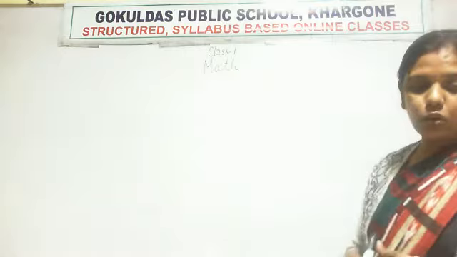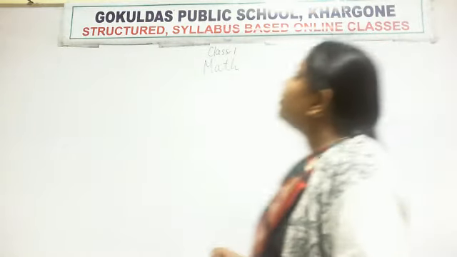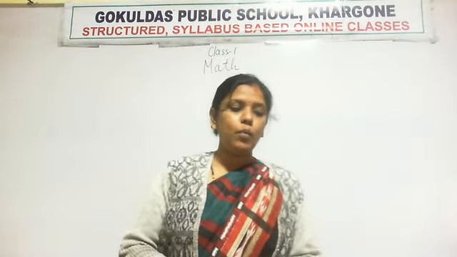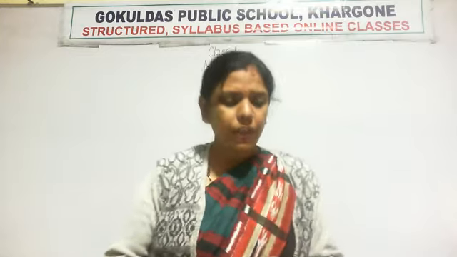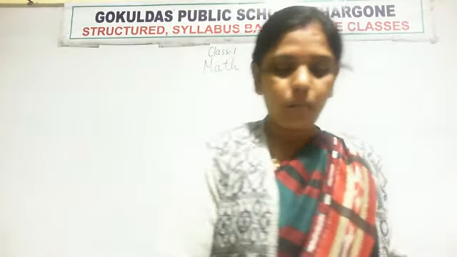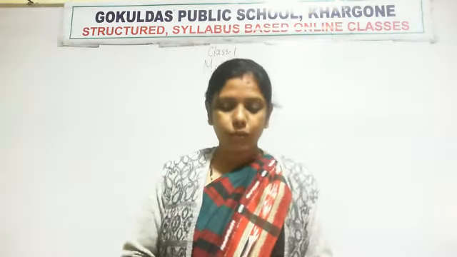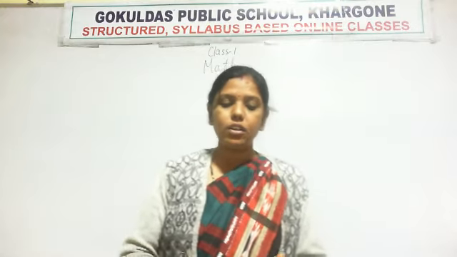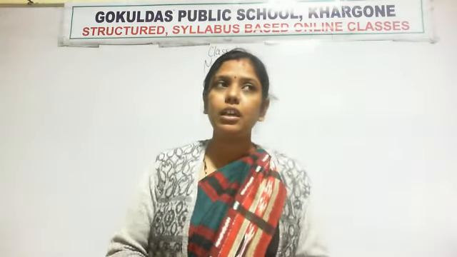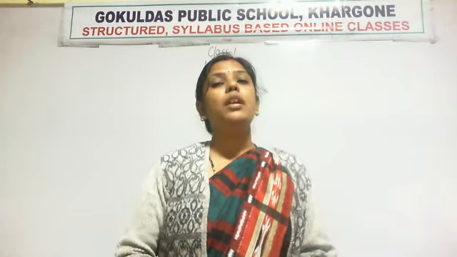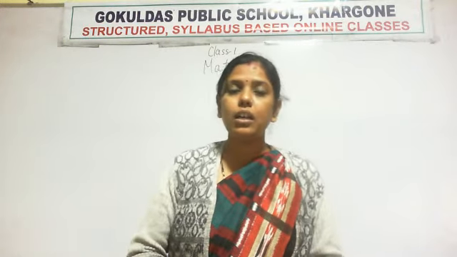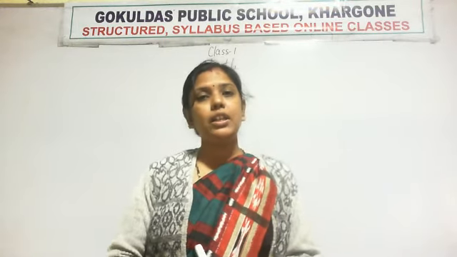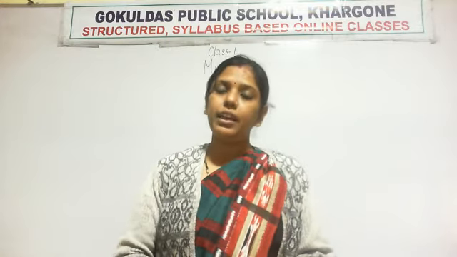So today we are going to start a new chapter, addition and subtraction up to 99. So open page number 73, fast. Chapter number 5, page number 73. And the name of that chapter is addition and subtraction up to 99. In 4th chapter we have done addition and subtraction, but in that chapter we have done up to number 9, only up to number 9. So in this chapter we will do addition and subtraction up to 99.